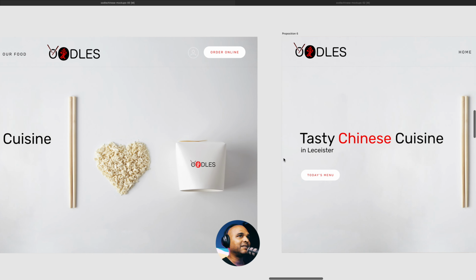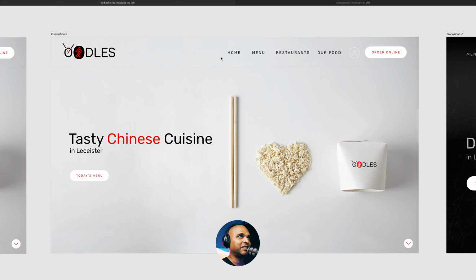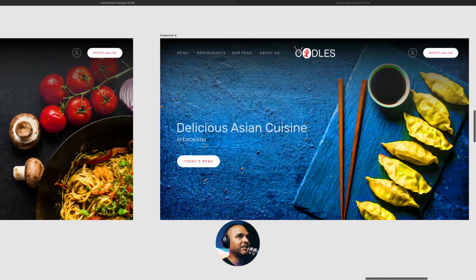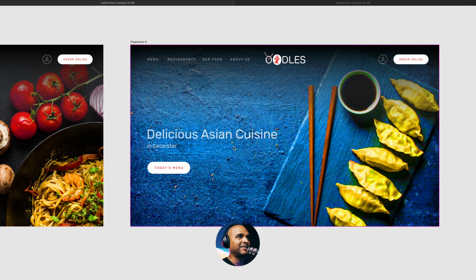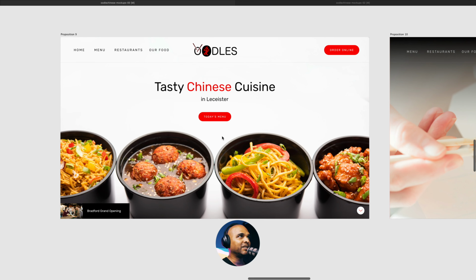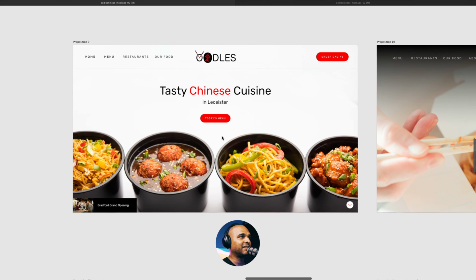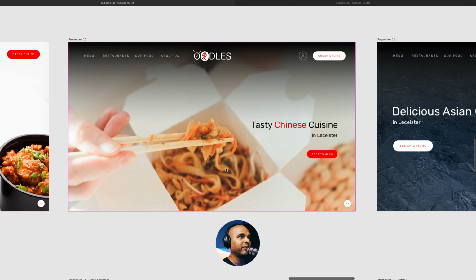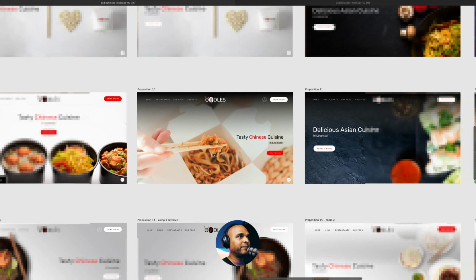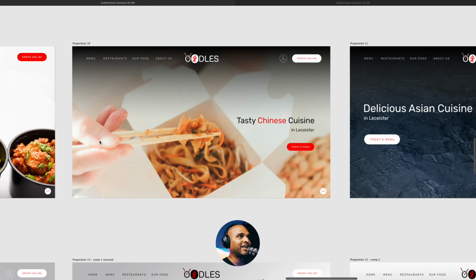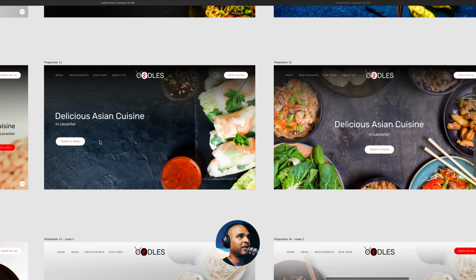So I still tried another one. Here I changed the navigation. Next, I moved to this darker proposition. Then I tried something really crazy with the colors. And then I moved on to this one, which I also liked, but there wasn't much I could do with this picture because the elements were cut here on each side. Then I tried this one with the food. Someone eating the food, although you can't see a face, but you see the action of eating the food.